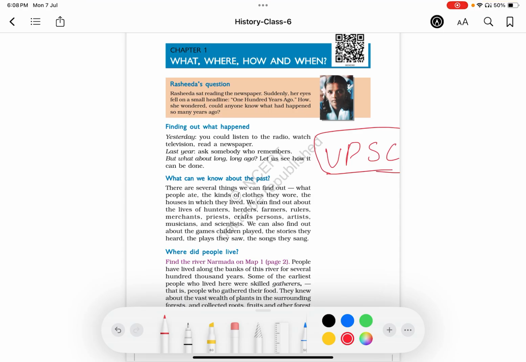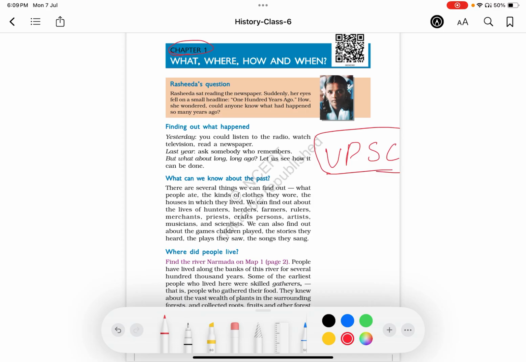We will be dealing with one chapter each day. We will not be dealing with the whole explanation of the chapter, but we will be focusing on one thing: what UPSC asks from this chapter. Simply from this chapter 1, What, Where, How, and When, in what ways can UPSC pose questions? Is there any example? What are the references? This we will be studying in our class.